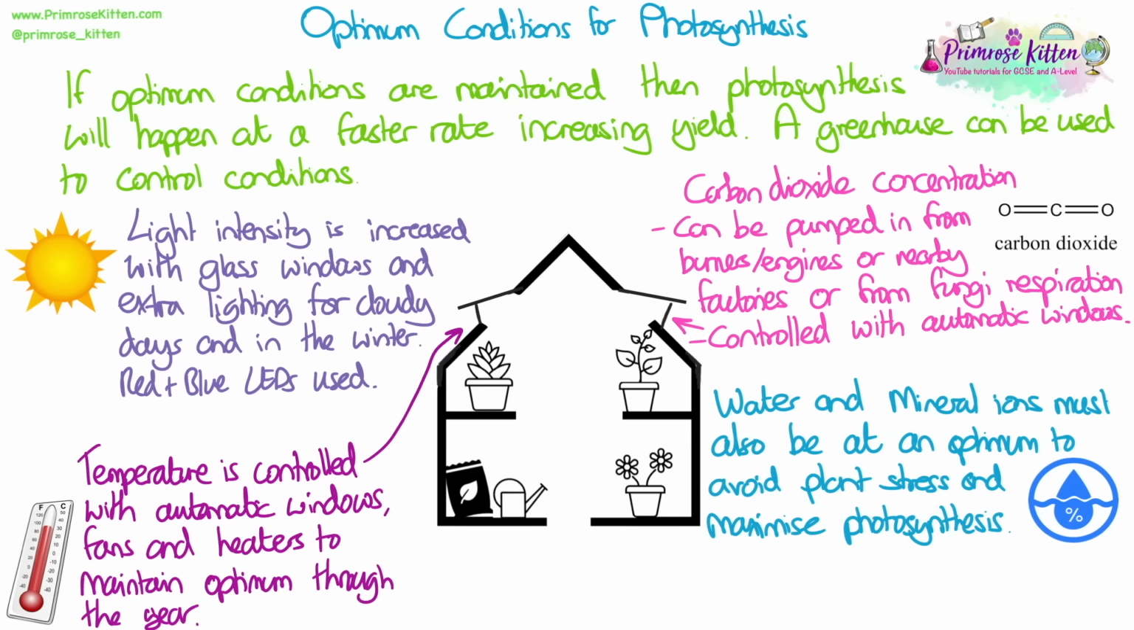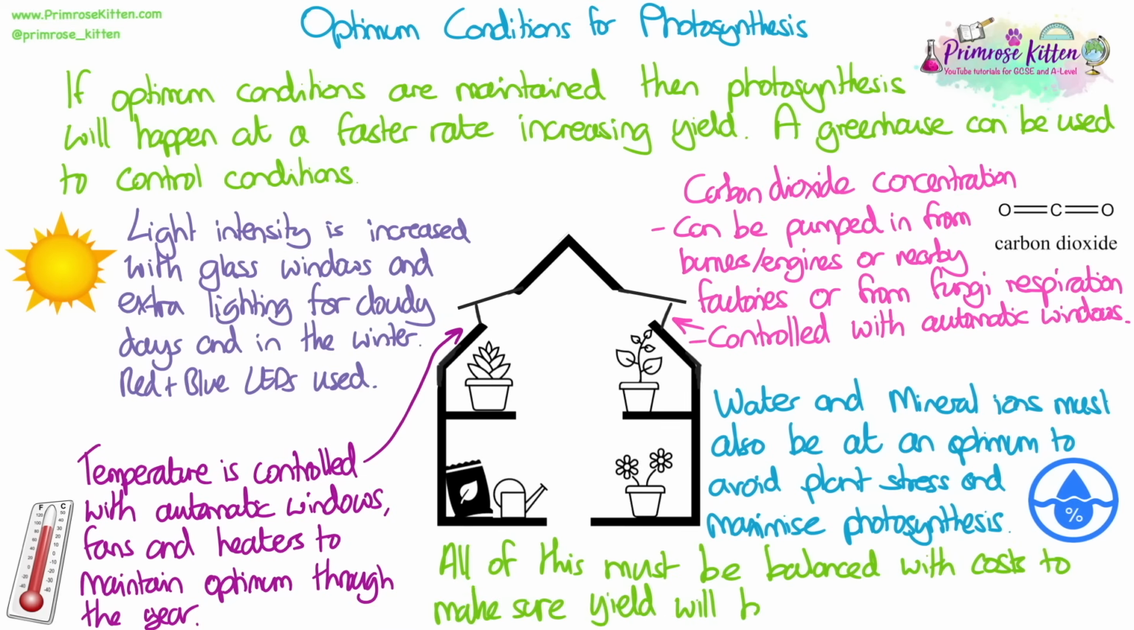Although not direct factors that affect the rate of photosynthesis, plants need enough water and mineral ions and need them to be kept at an optimum so that they are not stressed. Any growers using greenhouses like this must balance the cost of having all of these extra features, so the carbon dioxide, the heaters or anything electrical being used to control temperature, and the ability to automatically open the windows, and all of this is going to cost money. So we need to make sure that they're going to get enough yield out of their plants to offset this cost and make a profit.